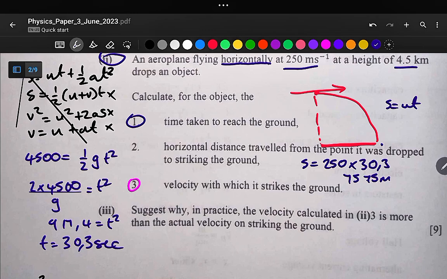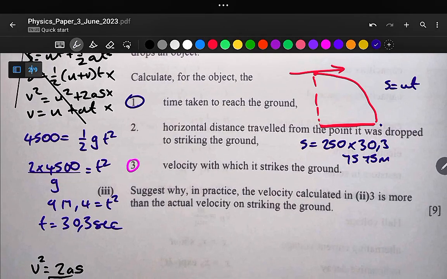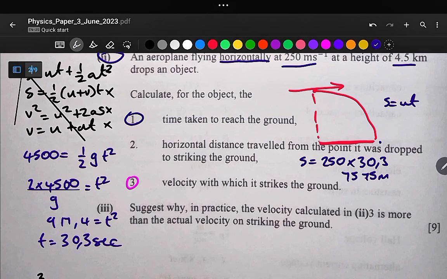But in real life, or in practice, we cannot maintain a constant acceleration. At the same time, we cannot move in a straight line. So this simply means that these equations only apply theoretically. So the reason why the calculated value, the 388 meters per second, is more is that we have neglected the effect of air resistance.